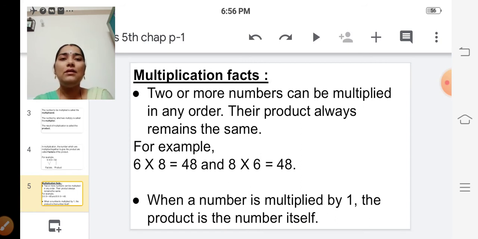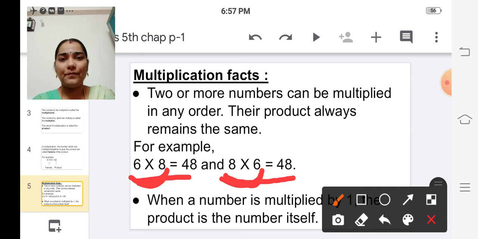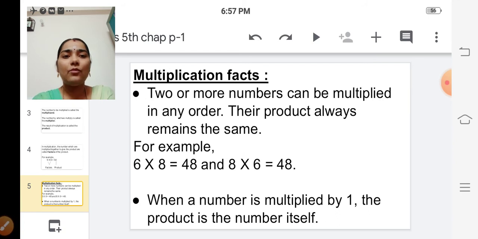See the example, 6 into 8. 6 8s are 48. And 8 6s are also 48. So if we change the order, that doesn't matter. The product is always the same. Okay. So this is the first multiplication fact. Let's see the second one.